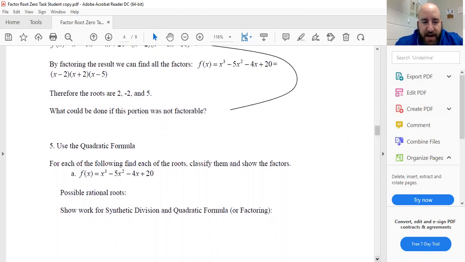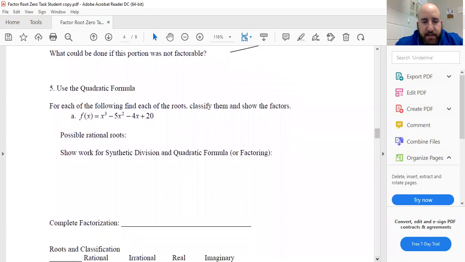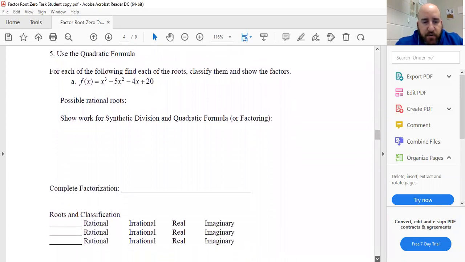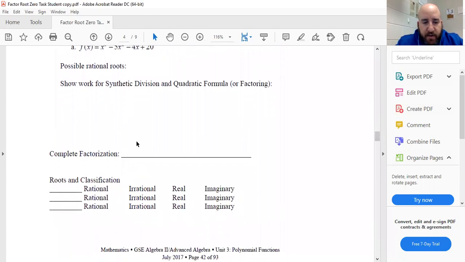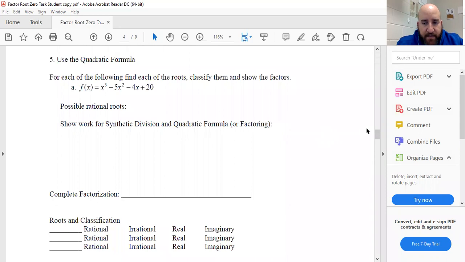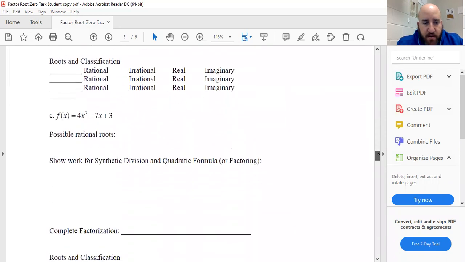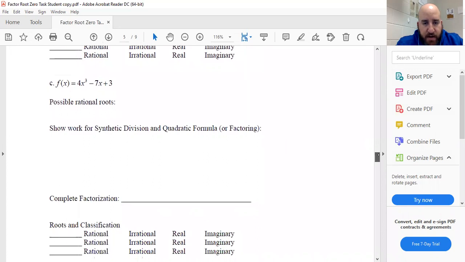All right, section 5, 5A, 5B, 5C. Now we're taking these, finding our possible rational roots, doing our synthetic division, factoring the quadratic, getting our complete factorization and our roots. So you're responsible for everything else in the rest of this packet. 5A, 5B, 5C, that's all in video 2.